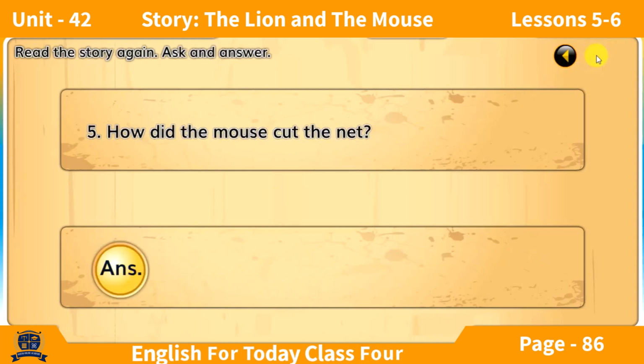How did the mouse cut the net? The mouse used her teeth to cut the net.